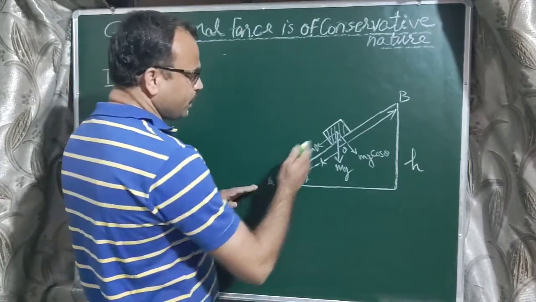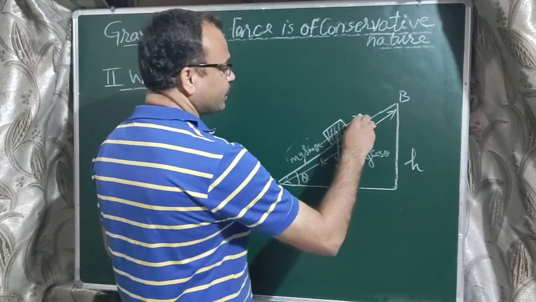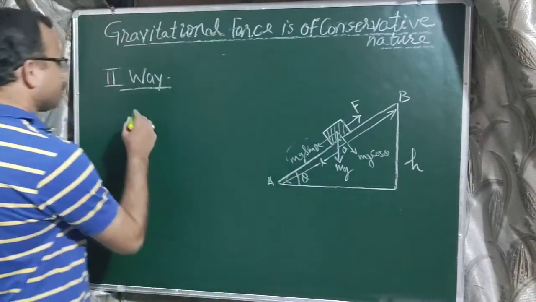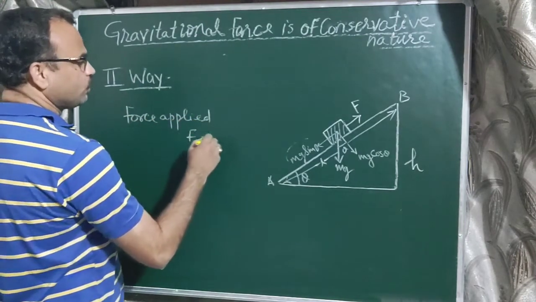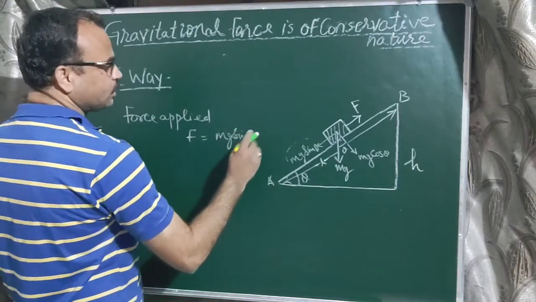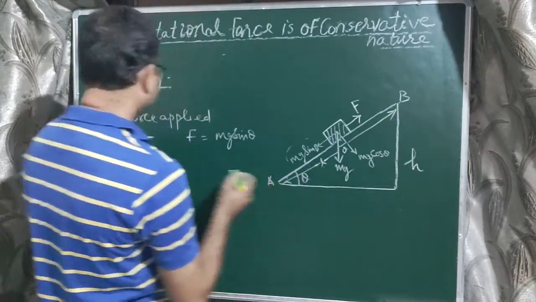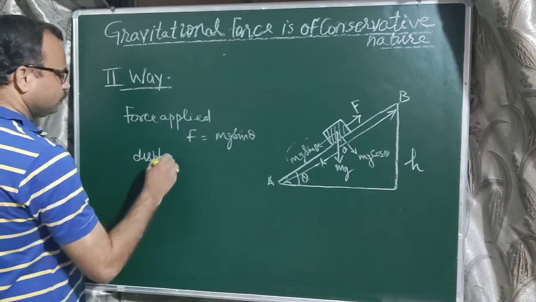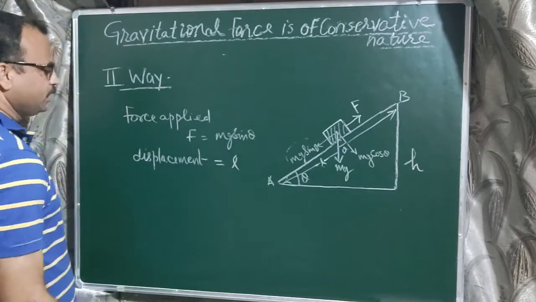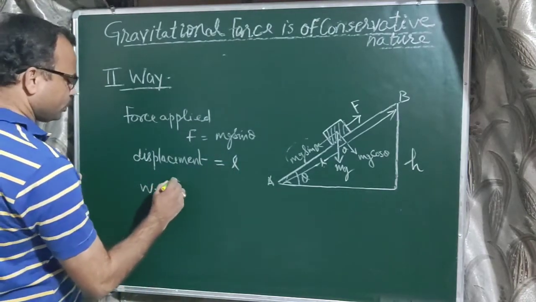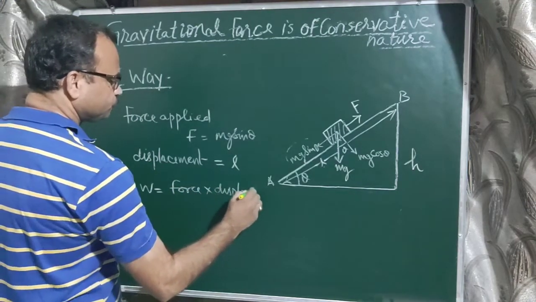To move the body from A to B, we have to apply a force equal to mg sin theta in the upward direction. So force applied F equals mg sin theta, and the displacement between points A and B is L. Work done is given by W equals force into displacement.